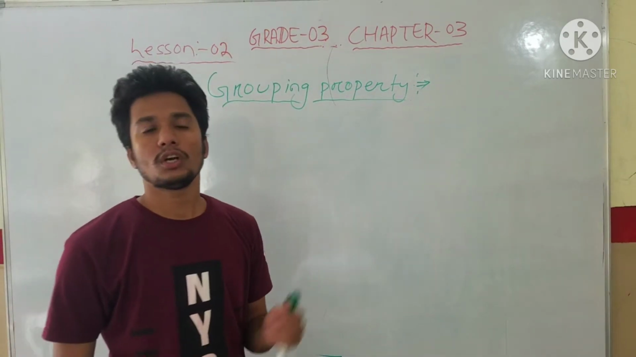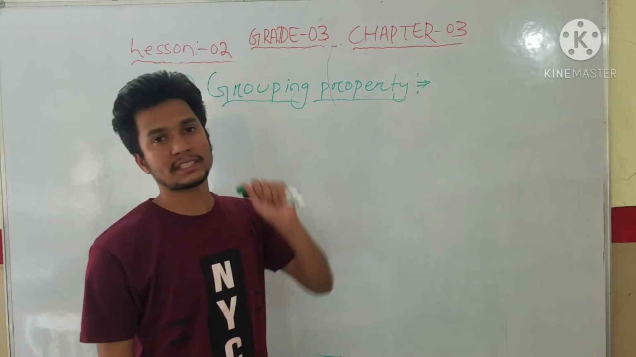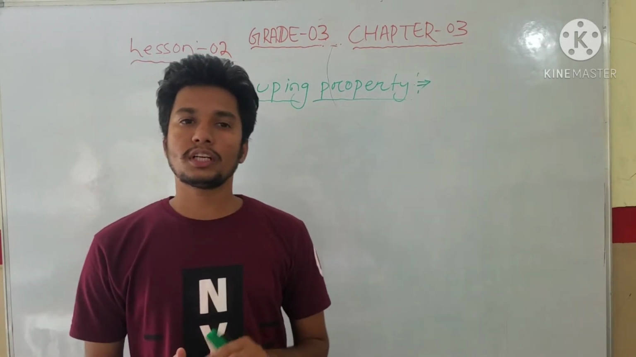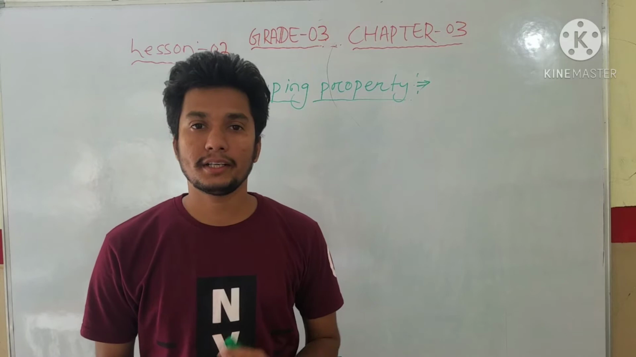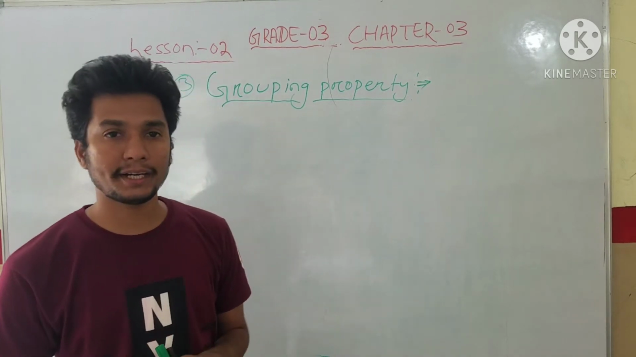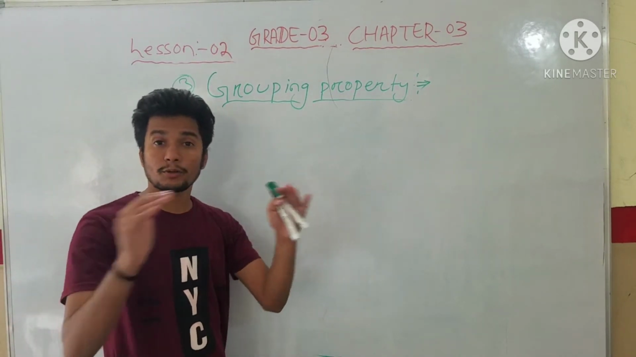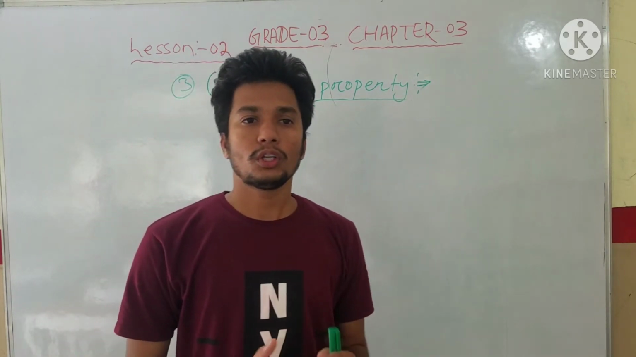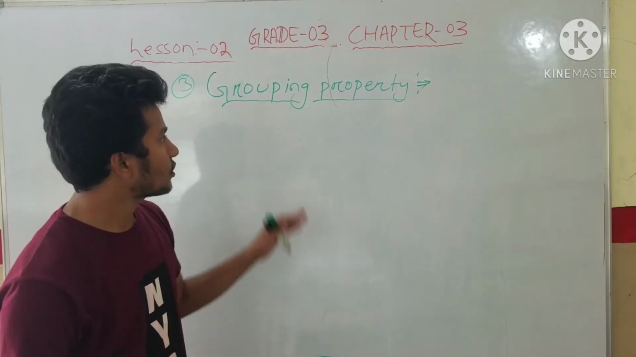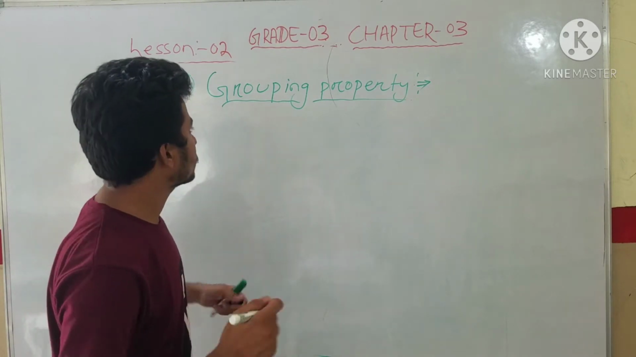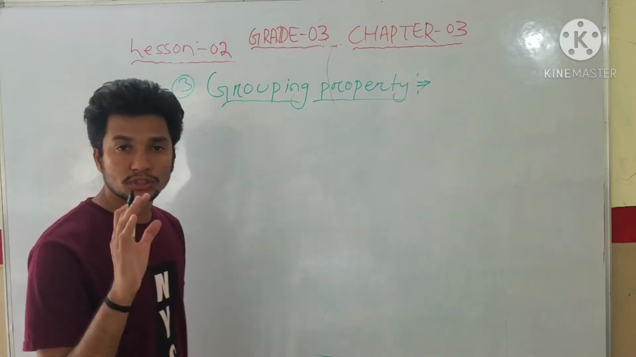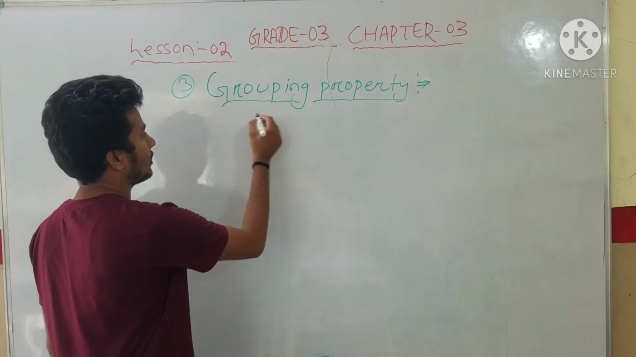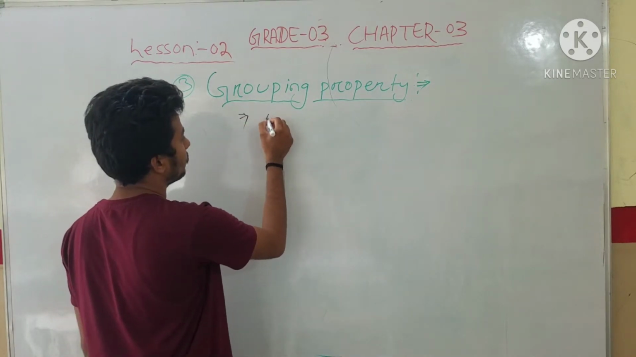Okay, students. So grouping property is telling that two or three numbers can be added by putting them into a group. It is very simple, students. What is grouping? Two or three numbers, more than two numbers. So it is telling when